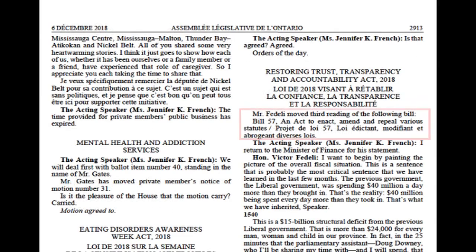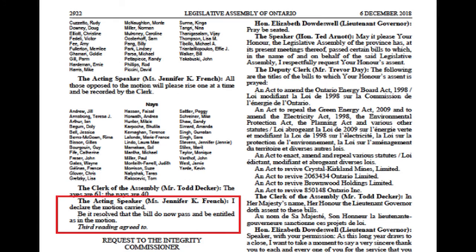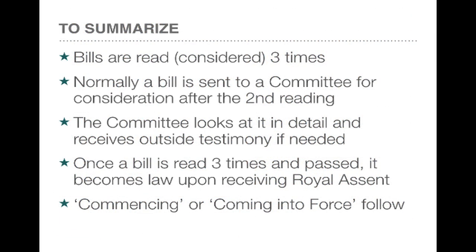Now, the third reading starts off with a motion to deem it read. This is the last chance for the opposition to stop the bill, and so the debate here could be long and quite acrimonious. At some point, a vote is taken, and if the motion passes, the bill, having been considered or read 3 times, is now deemed to have passed in the Legislative Assembly. It is law; however, in order to have effect, it must still receive royal assent and must also commence, or come into force.